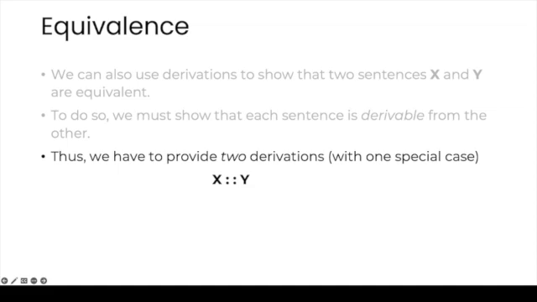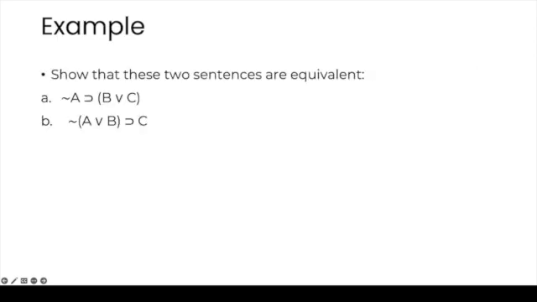When you have a derivation that only makes use of equivalence rules, or 4-dot rules, as we also call them, one derivation is enough, since we know that these rules work in 2 directions. In this case, if we can run a derivation downwards, we can also run it upwards. However, if you have even one application of a 3-dot rule, then you have to provide 2 derivations, one in each direction. Let's show that these 2 sentences are equivalent.